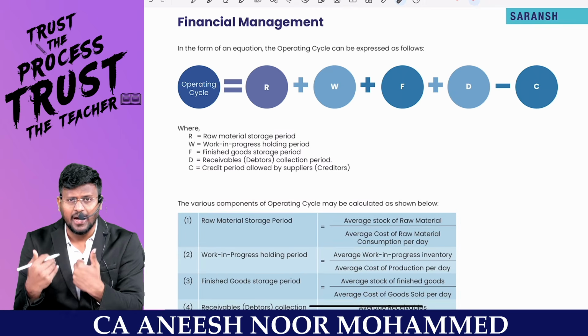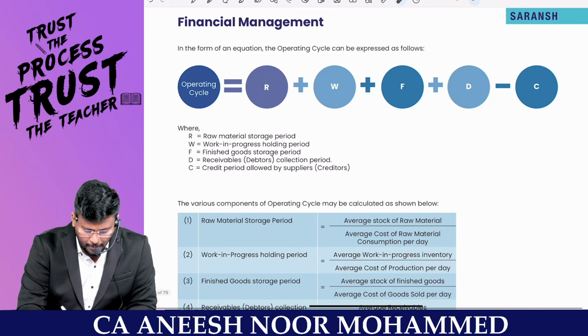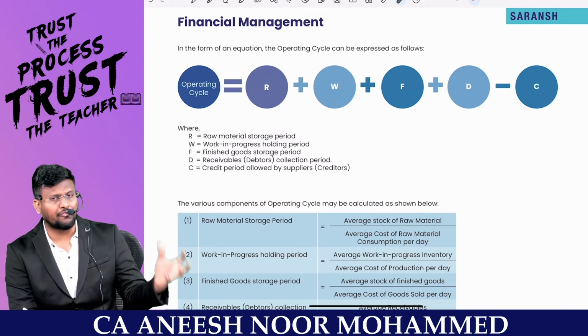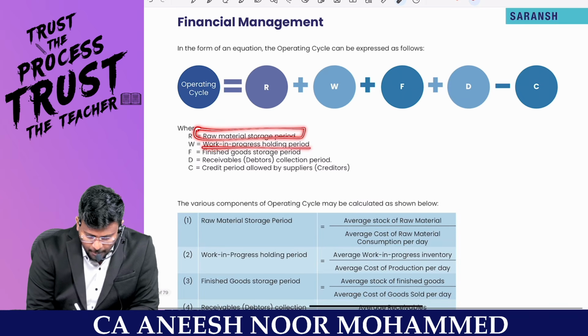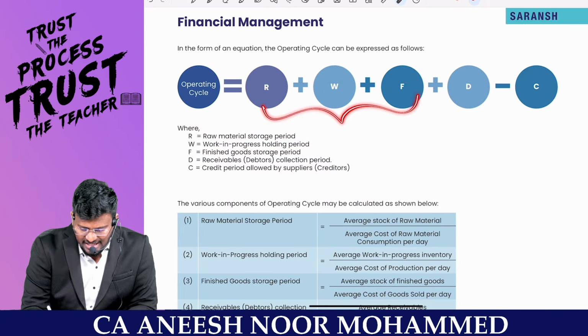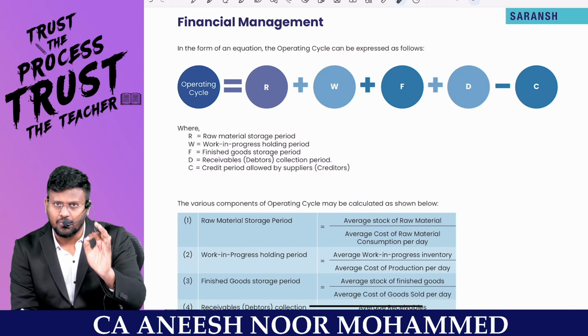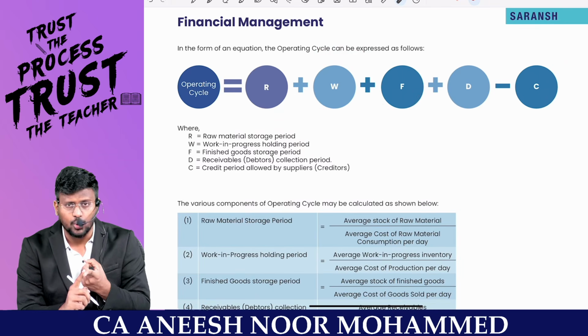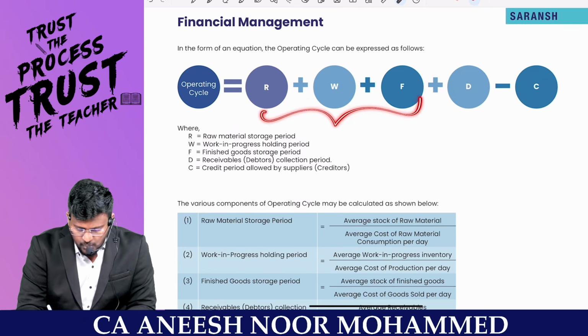Inside the factory we will be having stores. Inside the stores we will keep the raw material, right? And that raw material will be sent to the factory for the purpose of production. So raw material storage period and WIP holding period plus finished goods storage period basically represent the factory, my dear lovable students. Inside the factory we are having stores ledger control account, WIP ledger control account, finished goods ledger control account. This is what the holding period is.